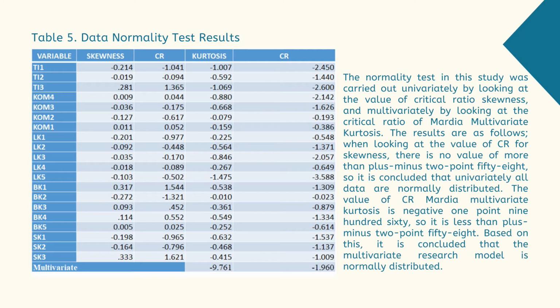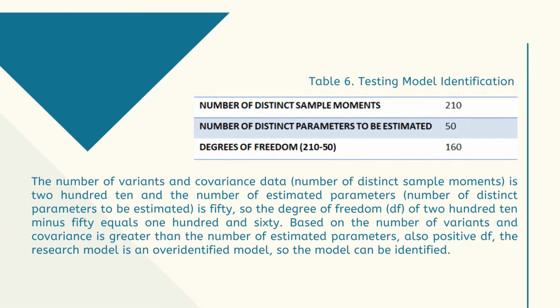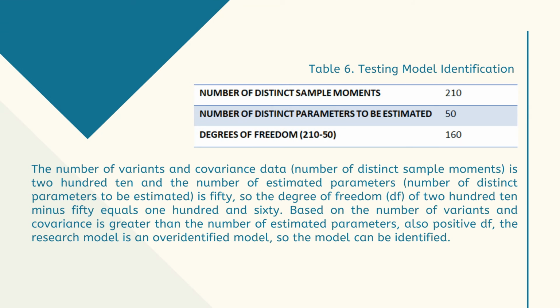Based on the table, it can be concluded that univariately all data are normally distributed because there is no CR value of more than plus minus 2.58, and multivariately all data are also normally distributed because the CR value of Mardia multivariate kurtosis is less than plus minus 2.58, which is negative 1.960. Table 6 shows that the number of distinct sample moments is greater than the number of estimated parameters. Thereby, the model can be identified.